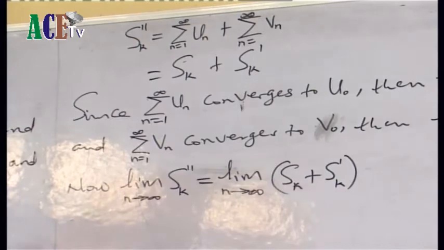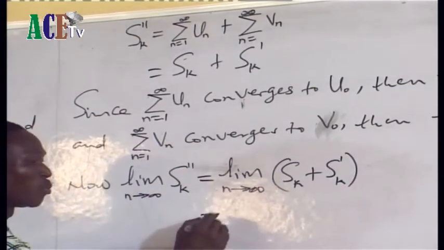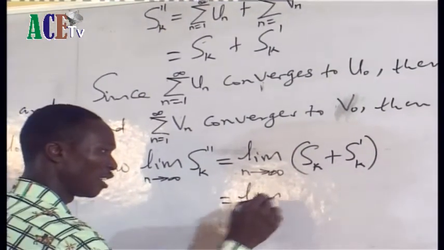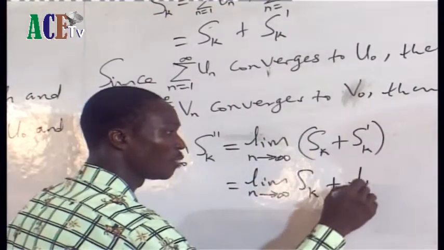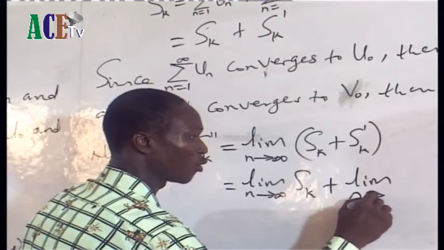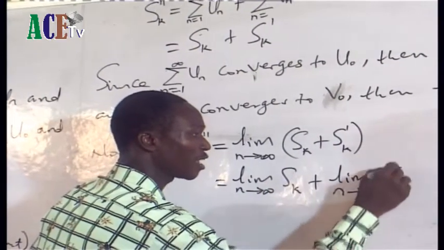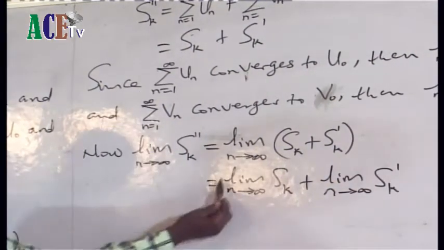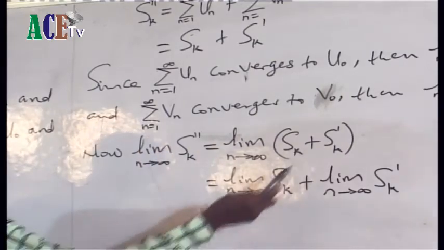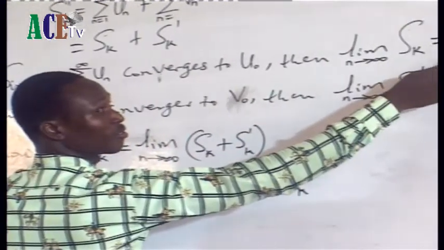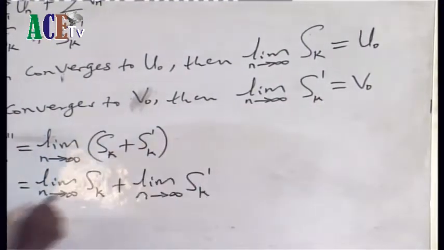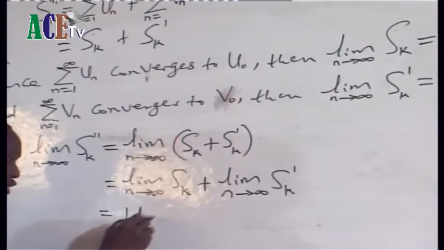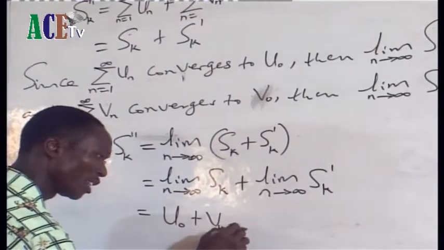Yes. If that is the case, this can be written as the limit as n tends to infinity of sk plus the limit as n tends to infinity of sk prime. But don't forget, what is the limit of this one? What is the limit of this one? Then this is equal to u naught plus v naught.